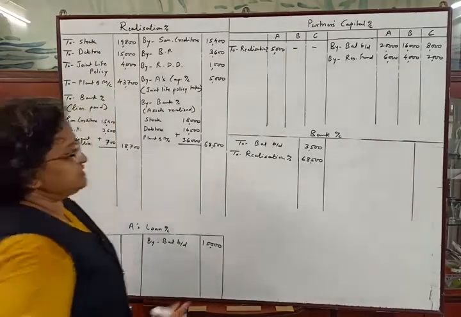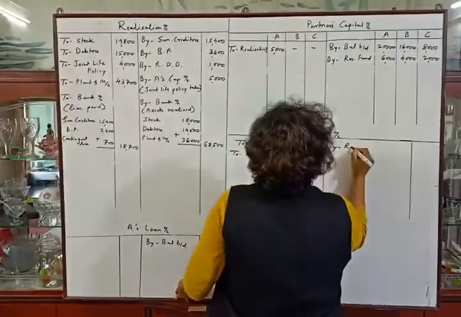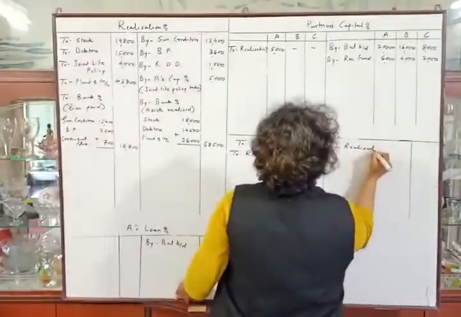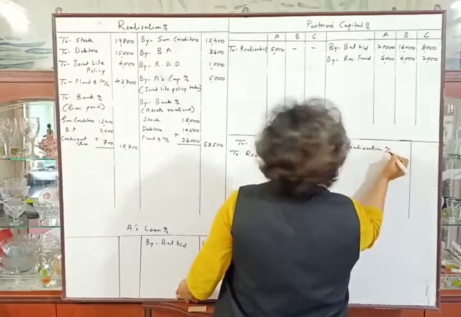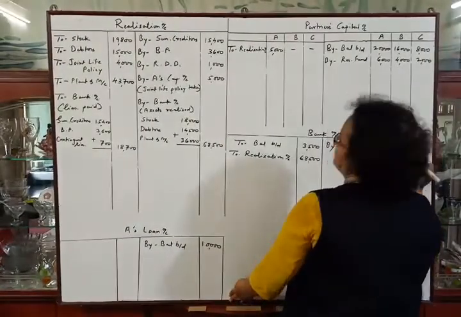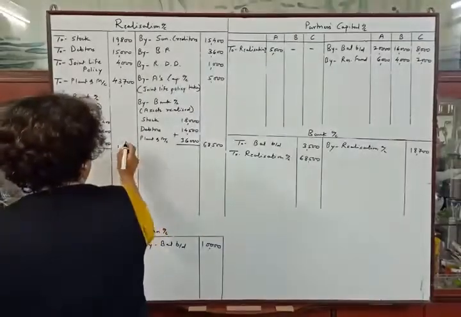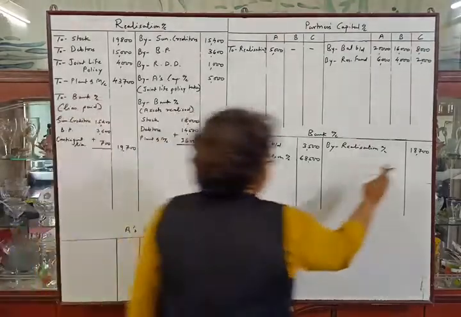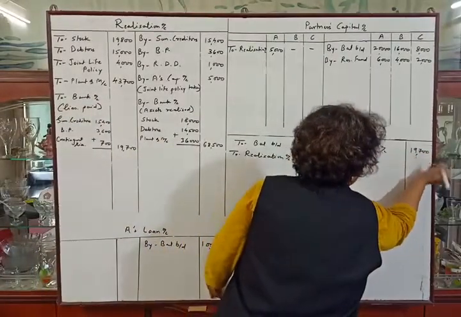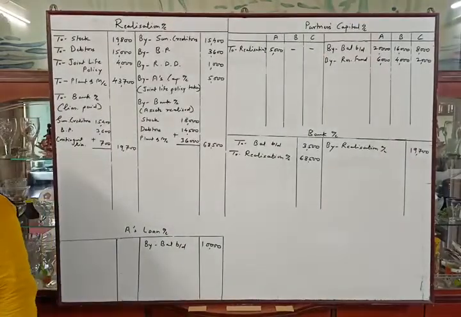Debit side of realization account to bank account means credit side of bank account by realization account, rupees 18,700. Sorry, it should be 19,700. My mistake. 19,700. Okay. Now the next adjustment.